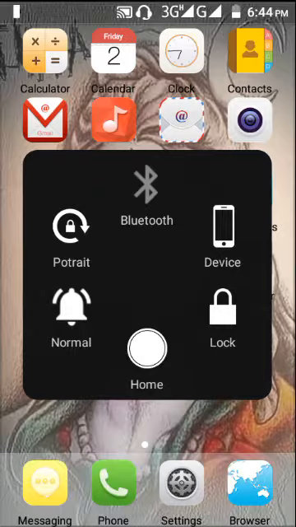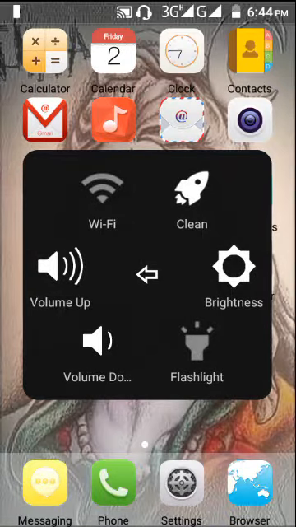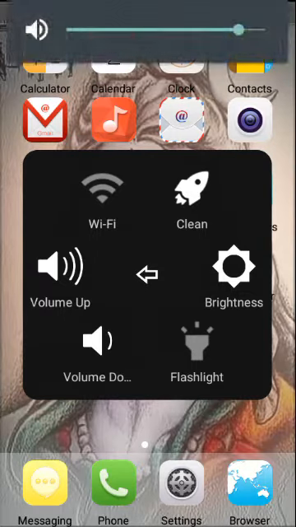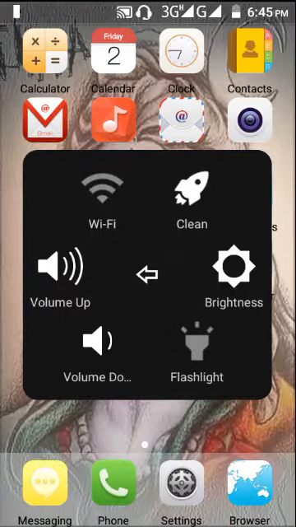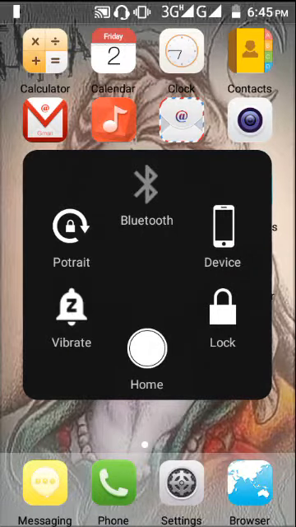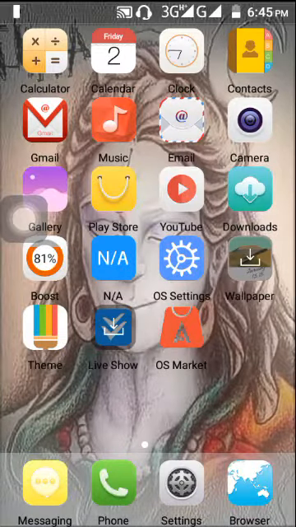So let's see how you can increase the volume. Just go to device and press volume up. See, here it works. And you can also vibrate or silent your phone, or set it to normal mode. You can also lock your phone by tapping here. You also have a virtual home key. Just press here. Let's see.